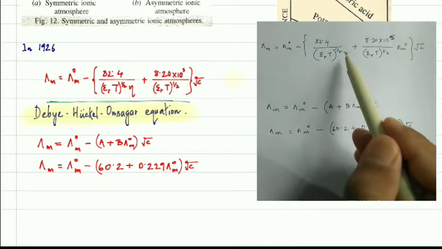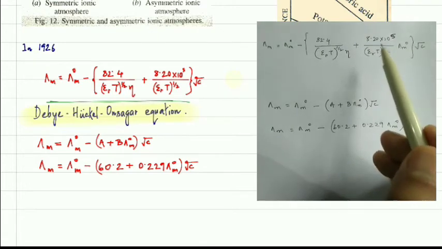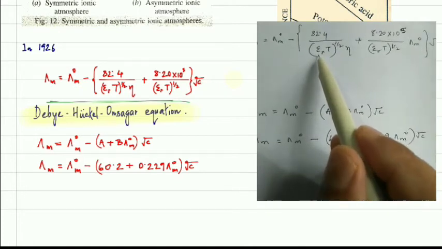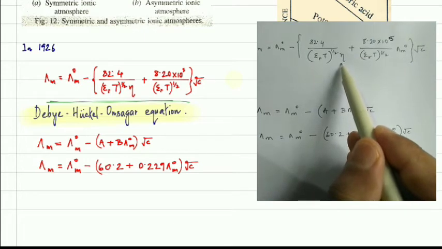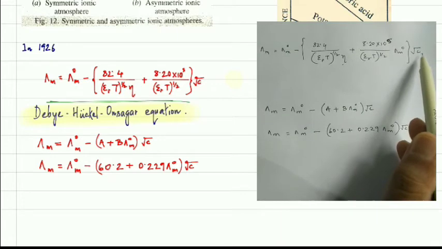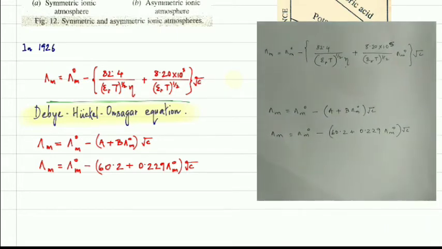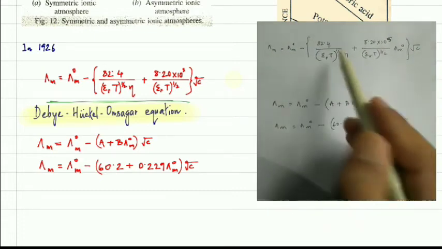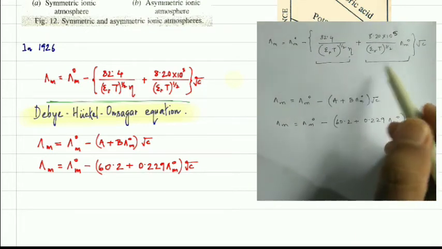Okay, and here this is actually coming from the viscosity, the viscous effect. This epsilon r is your dielectric constant, and this is the coefficient of viscosity of that medium. Here c represents the concentration of the solution, that means the electrolytic solutions. So the first part is mainly coming from the electrophoretic effect, and the second part is coming from your asymmetry effect.